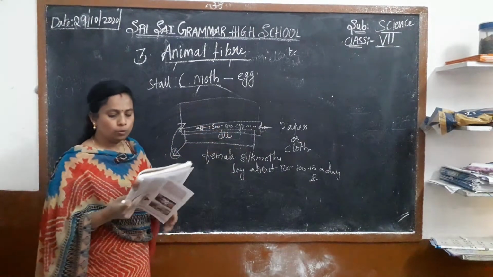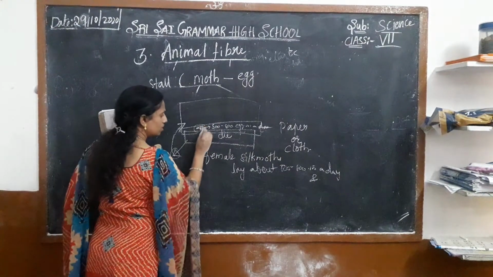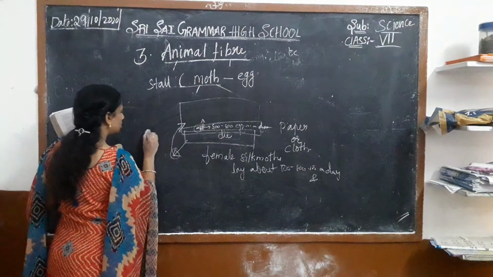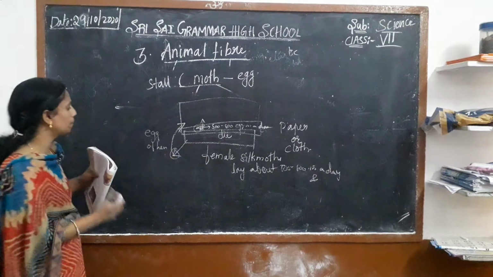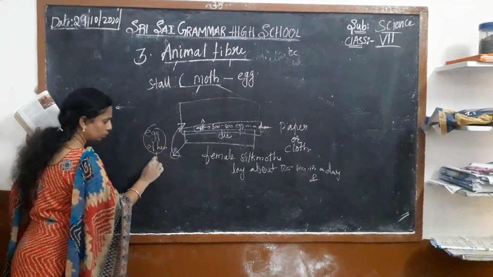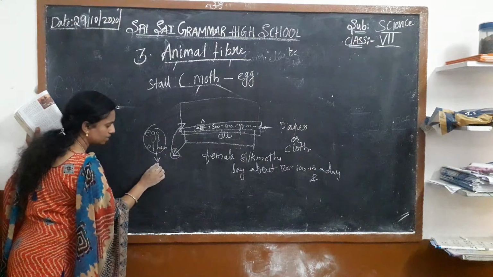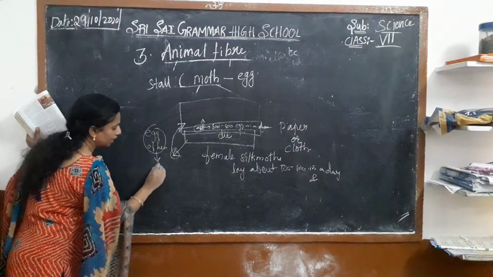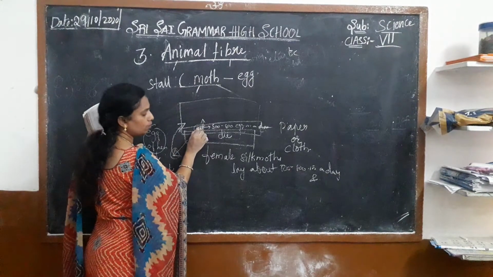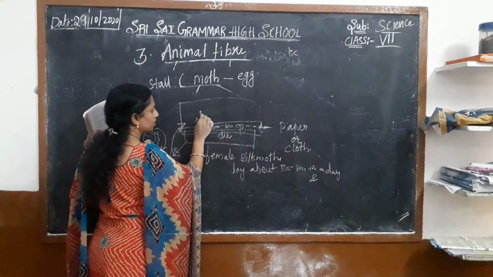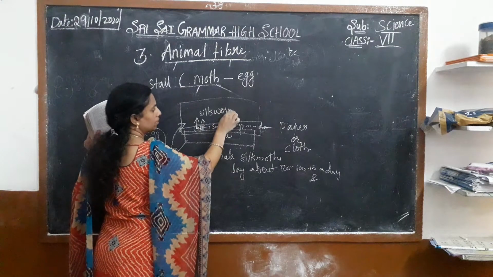Most of the time my father allows these eggs to hatch. After this they have to hatch. When you keep the egg of a hen, it takes time to hatch, and after hatching we get the chick. In the same way, when the eggs of the silk moth hatch, they change into silkworms, or caterpillars we can say.